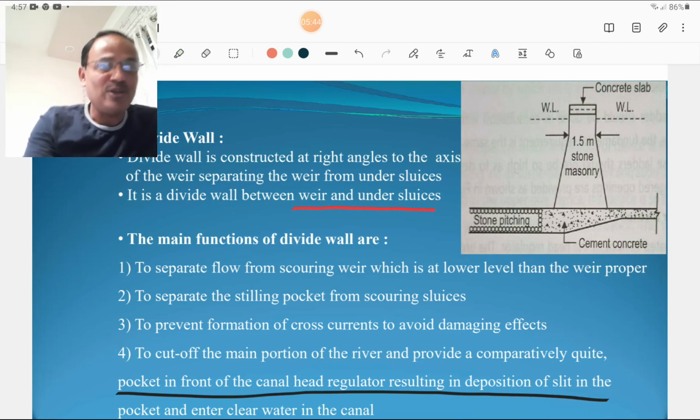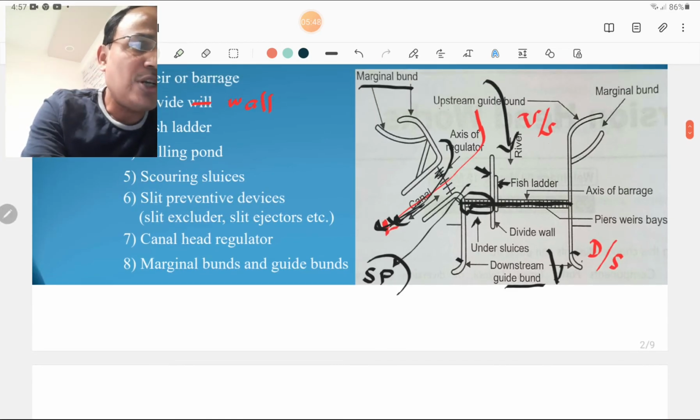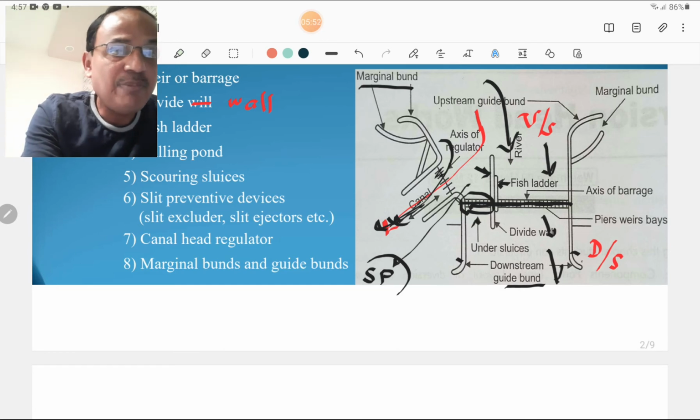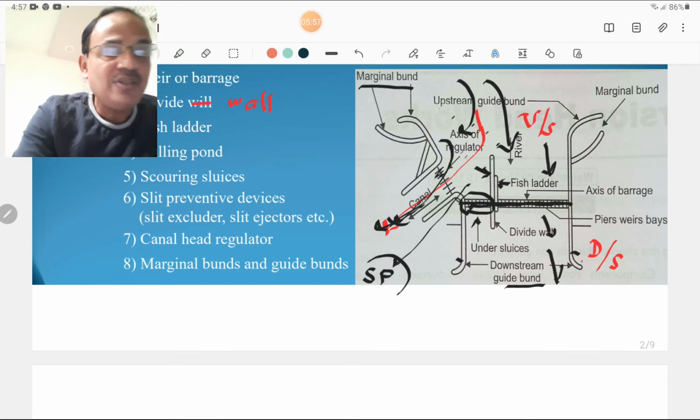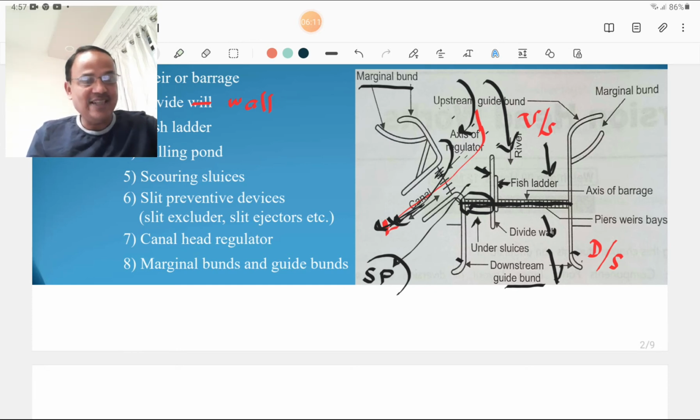That is very important. Due to this divide wall, the water flowing through the river goes away with a greater velocity, but the water which is turning into the canal has some silting effect, and a stilling pond is created in front of that canal, and the possibility of silt flowing through the canal is eliminated. So the divide wall plays that major function.